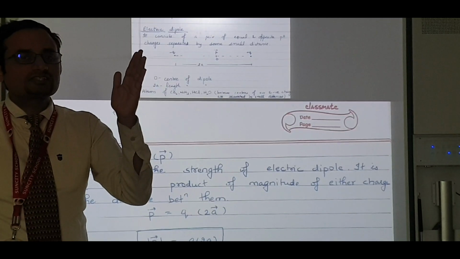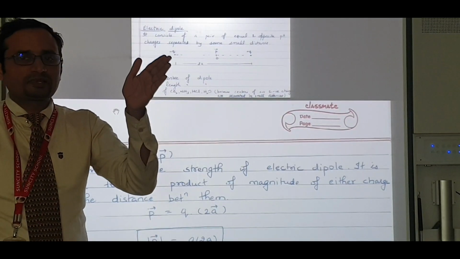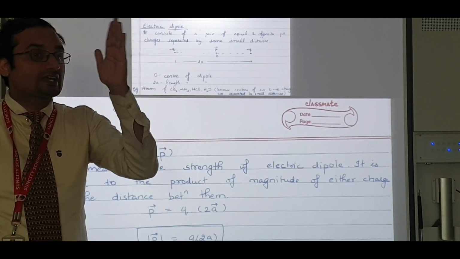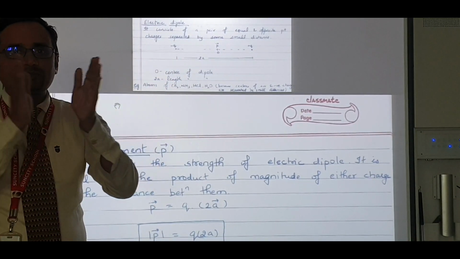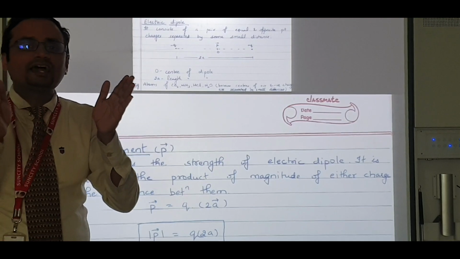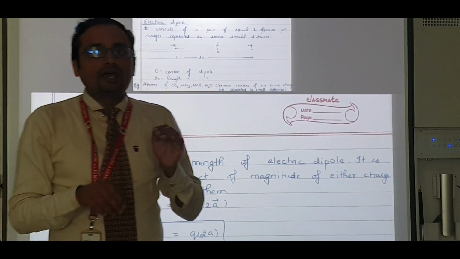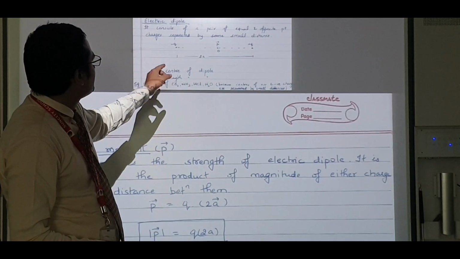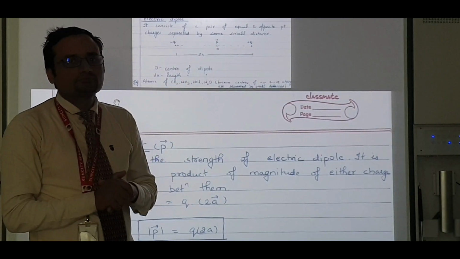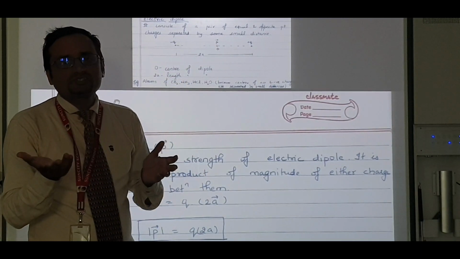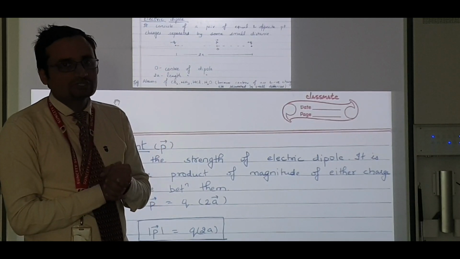By the way, they should have the same magnitude. If this is plus q, this is minus q. If this is plus 2q, this is minus 2q. They're separated by a small finite distance, which we call 2a. That means from the center it is a on each side.